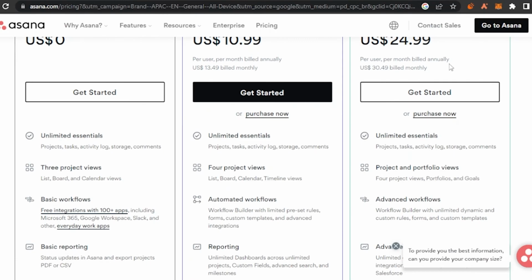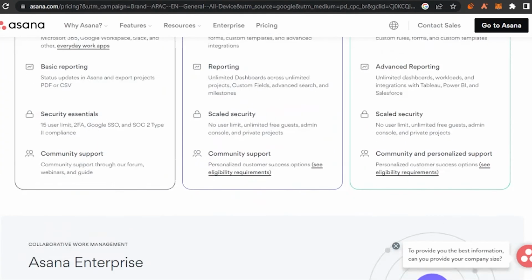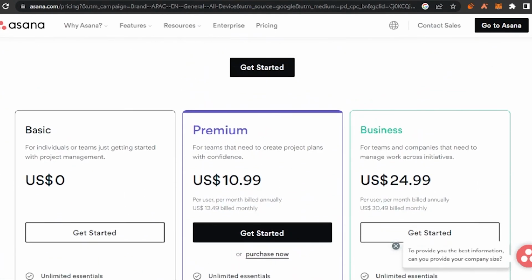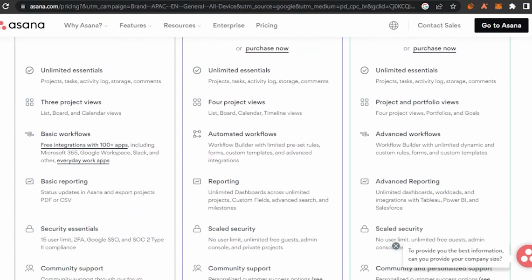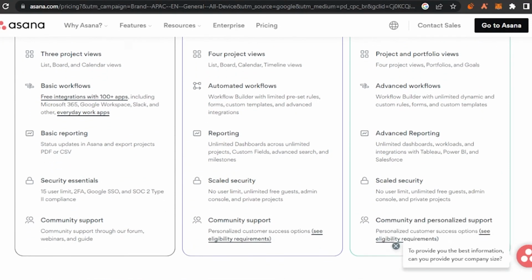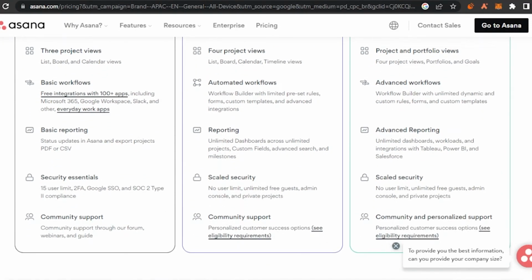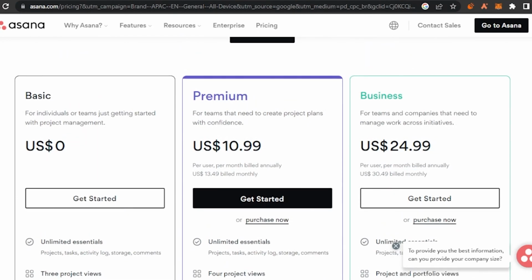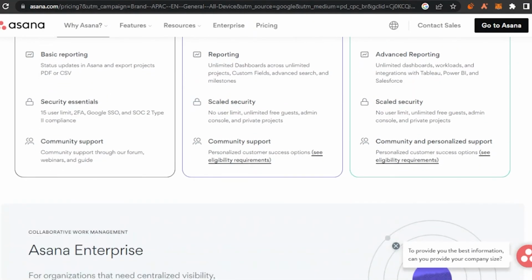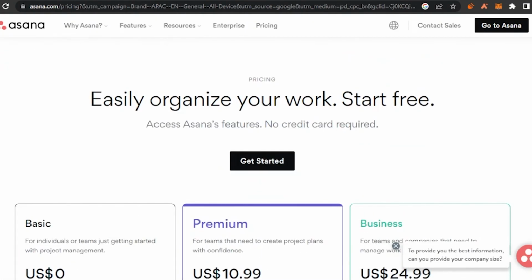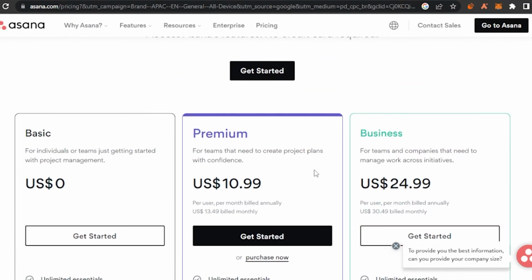And if you go on to Asana, it has 3 plans, just 3 plans, and this is the premium plan, that is the most selling one, and it comes for $10.99 US. And it also has unlimited essentials, 4 project views, automated workflows, scale, security, and community support. And the business one is for $24.99 US, and it also has different features which are good and which are reliable. So you can just come on, and it is very easy to choose from Asana because it has 3 plans and nothing is very complicated.